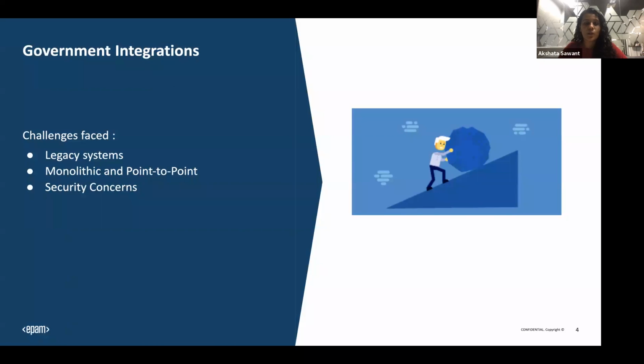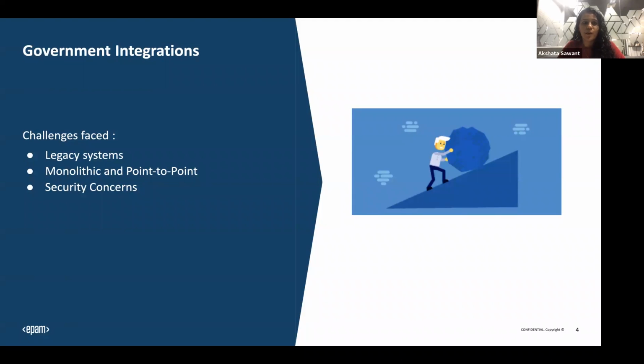First, let's look at the challenges faced by government and public sector organizations. Mainly, they have been practicing on legacy systems. They have huge legacy databases and systems in the office premises, and they are mostly reluctant to switch to new technologies and adopt new changes. So the legacy systems they operate on are the major issue.